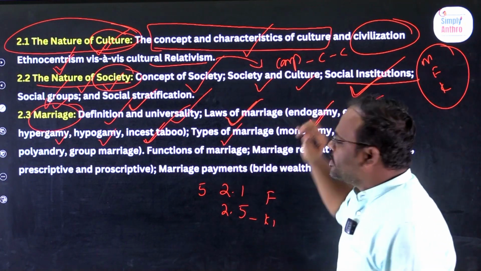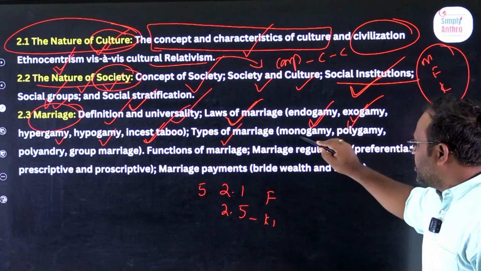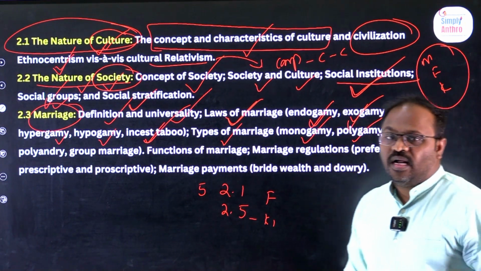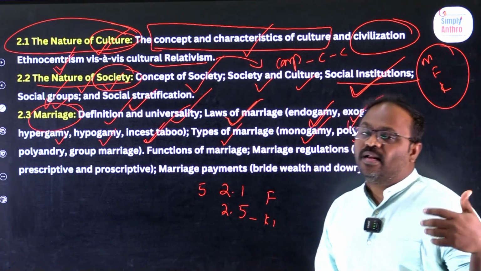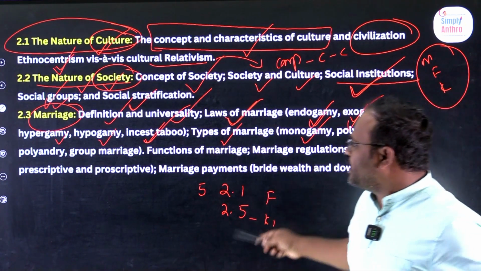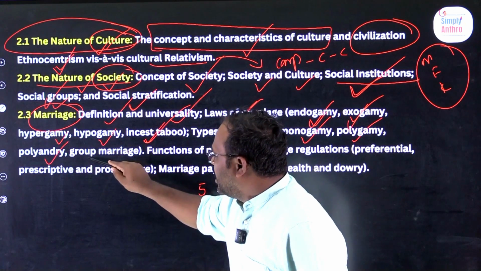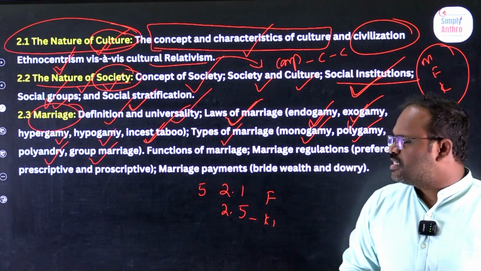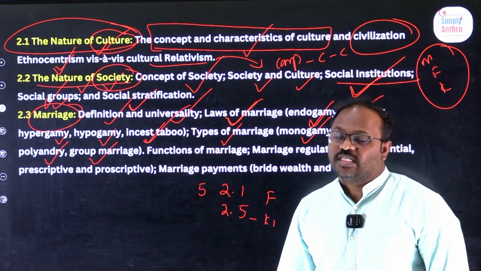Next, types of marriage. We have monogamy, meaning one wife, one husband. Polygamy, and one husband with many wives is called polygyny, then polyandry and group marriages. All this we will discuss. They are very interesting because it is about marriage.